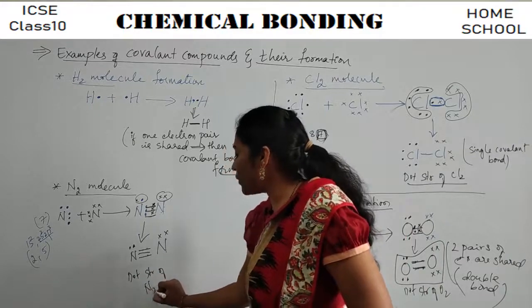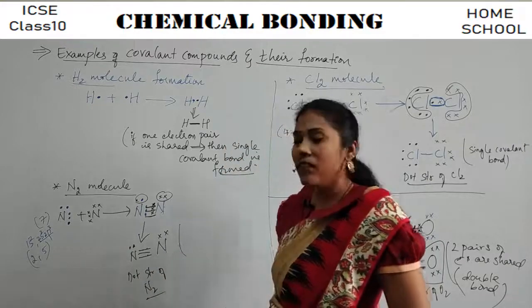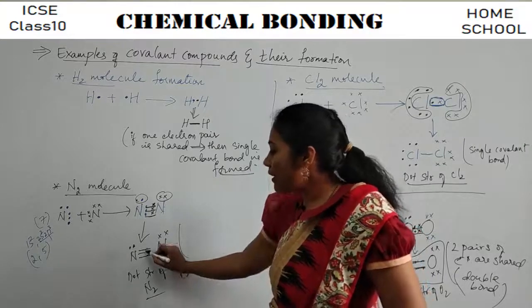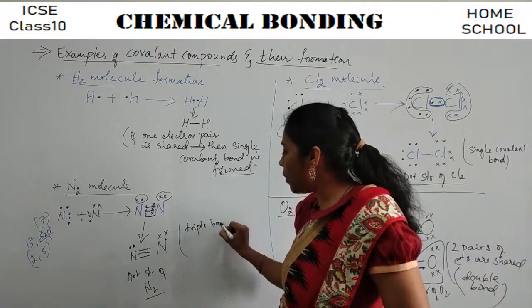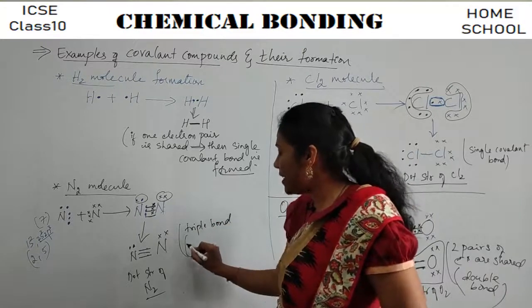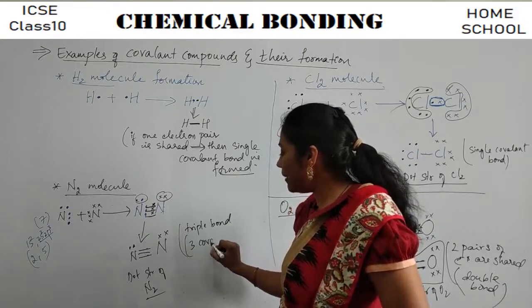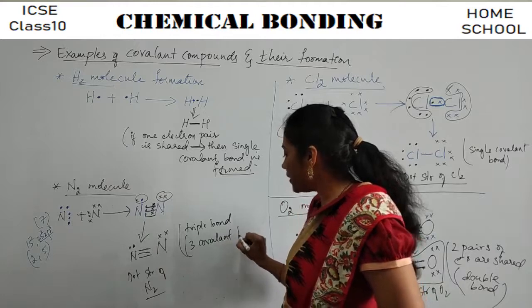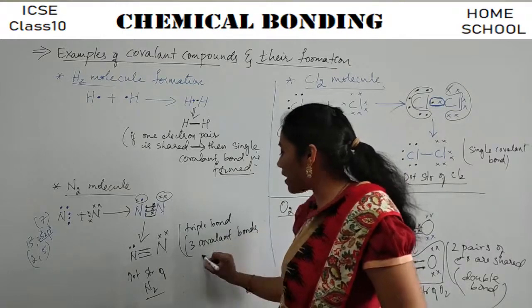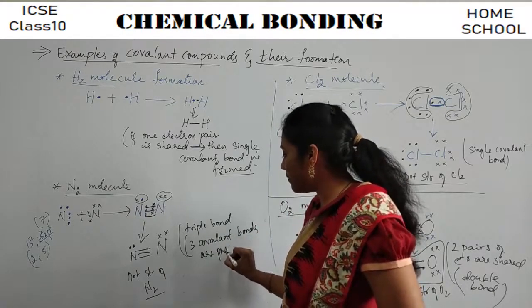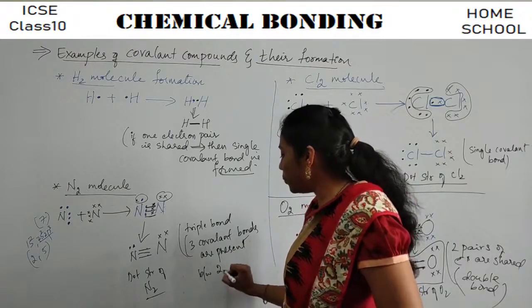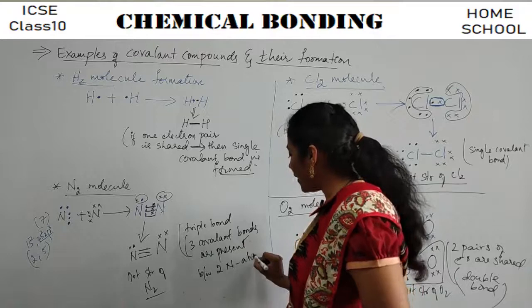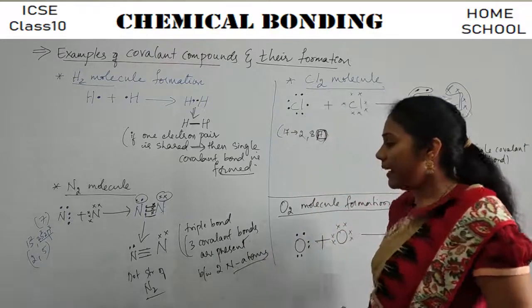of the N2 molecule. And you know how many covalent bonds are there? Triple bond. We call this a triple bond. Triple bond in the sense what, guys? 3 covalent bonds are present between the 2 nitrogen atoms. This is a very important point.